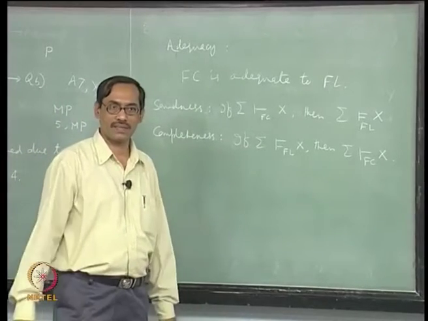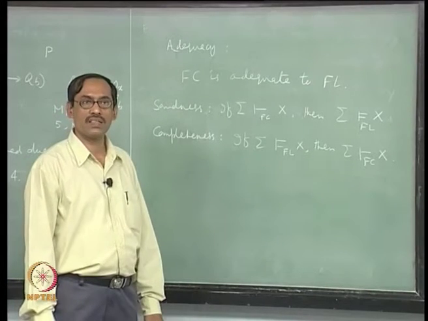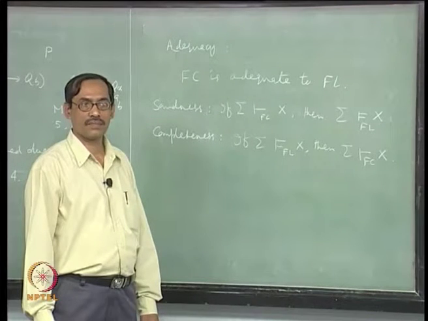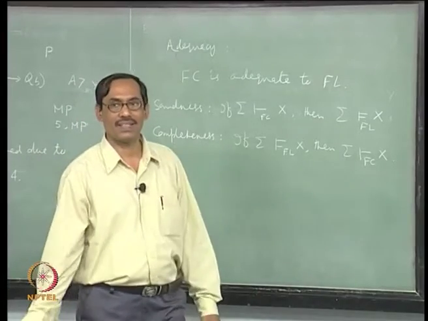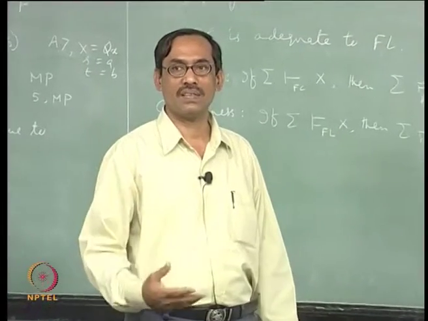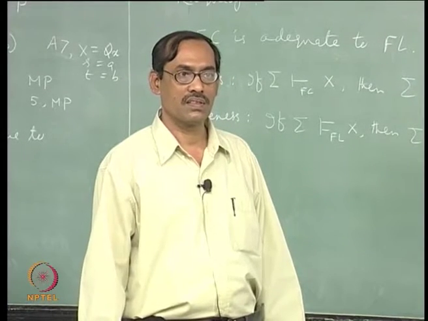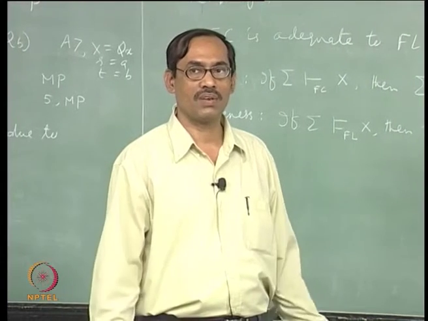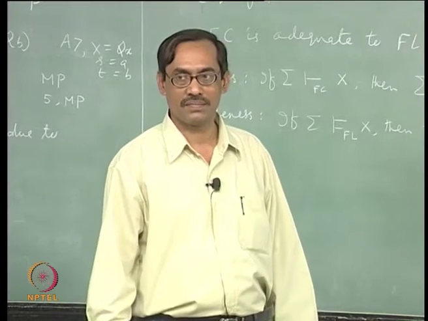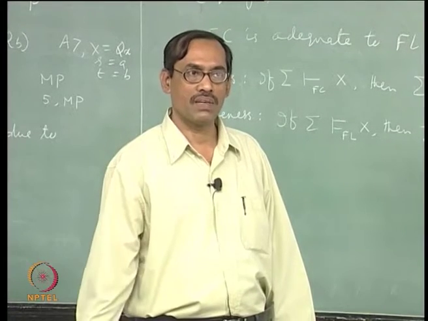Once you show that it is adequate, you can prove something else, like can you generate all the theorems in Fl, all the valid formulas in Fl. Suppose first order logic is there, you know what are the formulas, you have the laws, but they are only the basic laws. Then there are so many others, infinitely many valid formulas are there. Can you generate all the valid formulas by using the laws? There is no completeness there. We are in semantic domain now. Well, since Fc is complete, it is enough to say by using the axioms and the rules of inference of Fc, can you generate all the valid formulas?